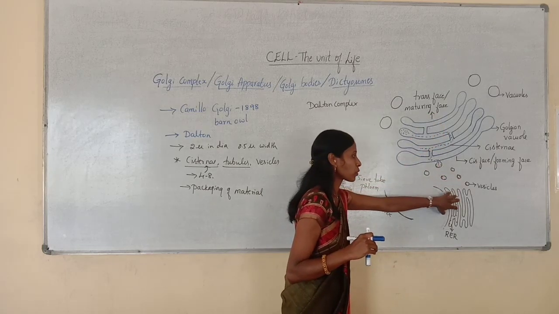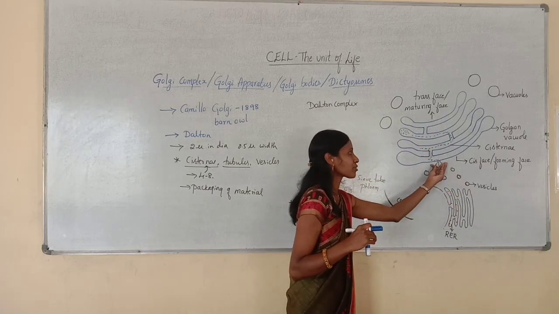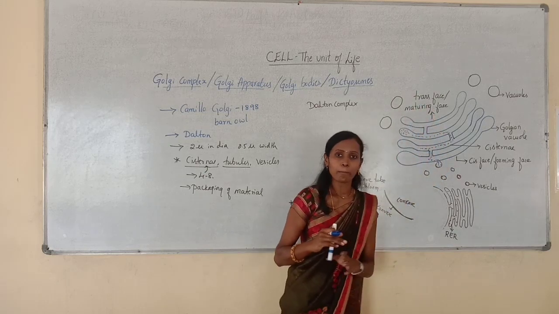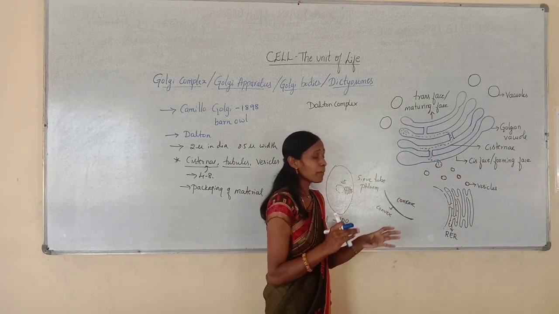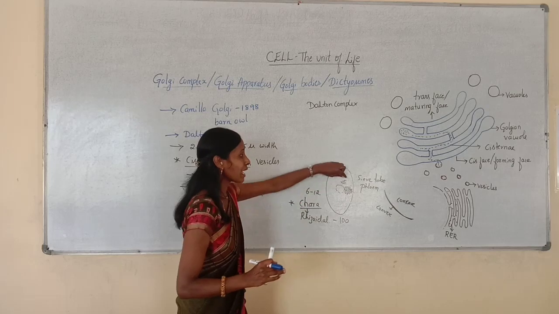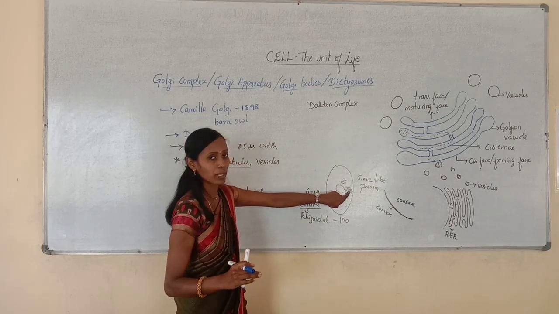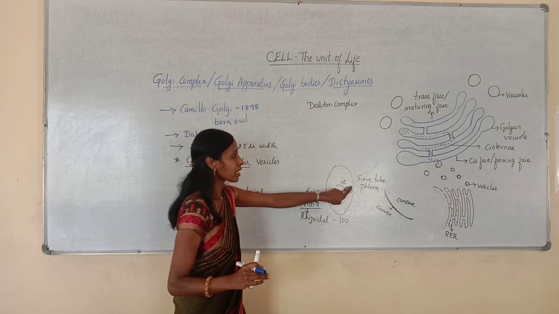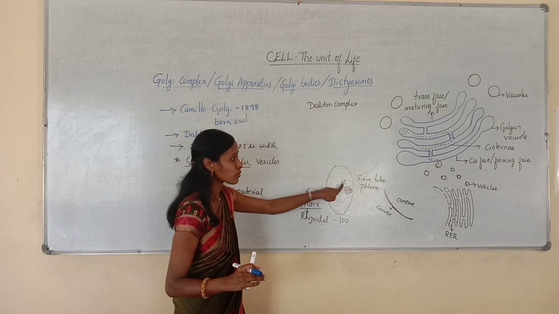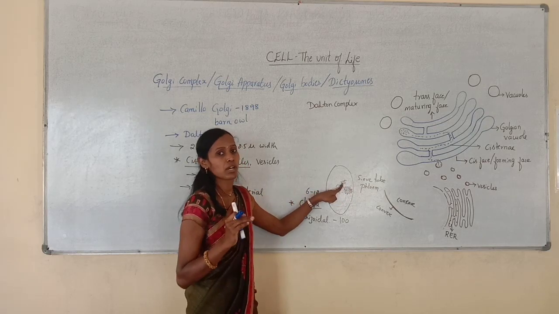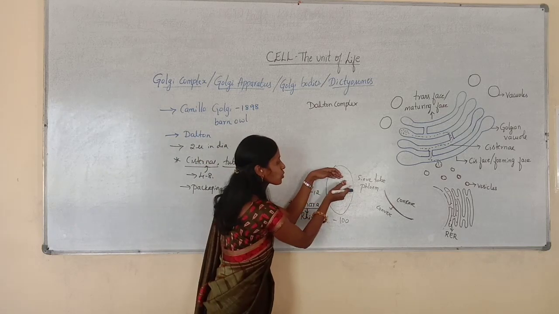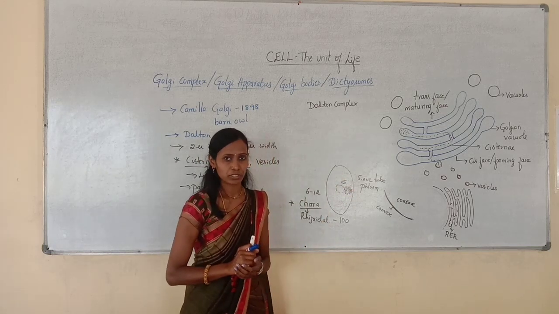The vesicles from the endoplasmic reticulum fuse at the cis face and move towards the maturing face. And now you can understand why the Golgi complex is situated very close to the nucleus and endoplasmic reticulum. That's why these two are very close to each other.